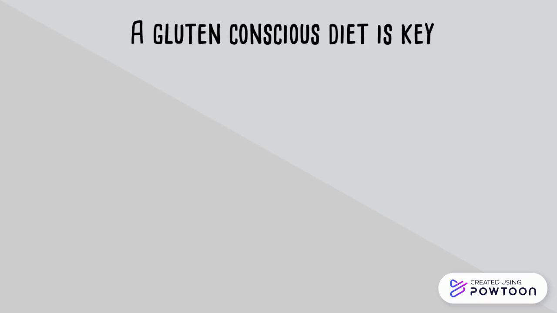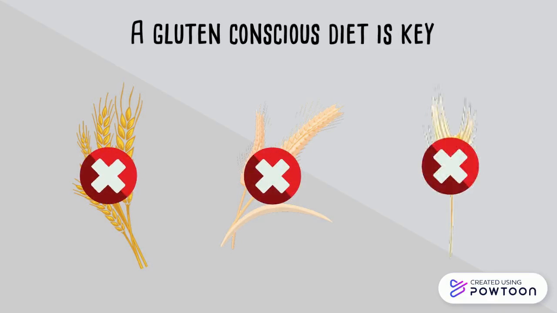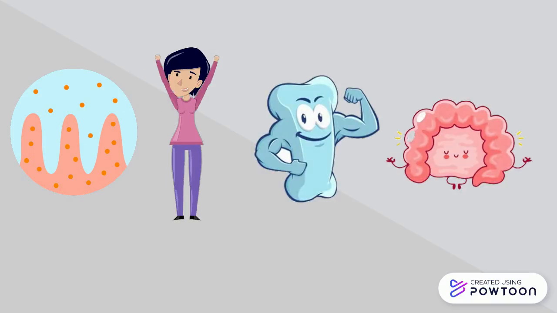Celiac disease is unfortunately an incurable condition, so cannot be treated per se, but the signs and symptoms can be managed quite easily. This can be done through adopting a gluten-conscious or gluten-free diet. This means that any products containing wheat, barley, or rye are avoided to the best of your ability. A gluten-free diet allows the villi to heal, increases quality of life, and decreases the chance of further consequences of the disease if left untreated, such as osteoporosis and intestinal cancer.